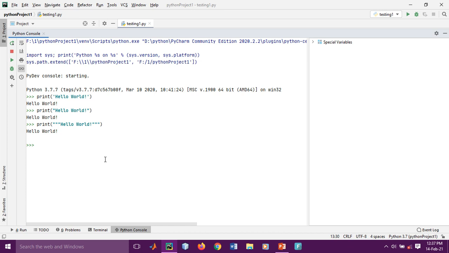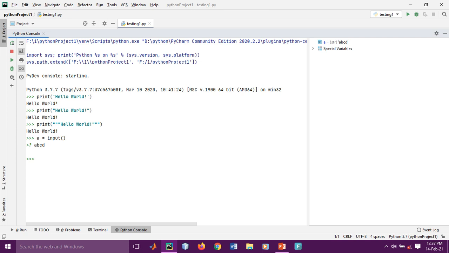So suppose you want to accept a string. You write a variable equal to the input keyword for accepting a string. Here you can type anything, like abcd.